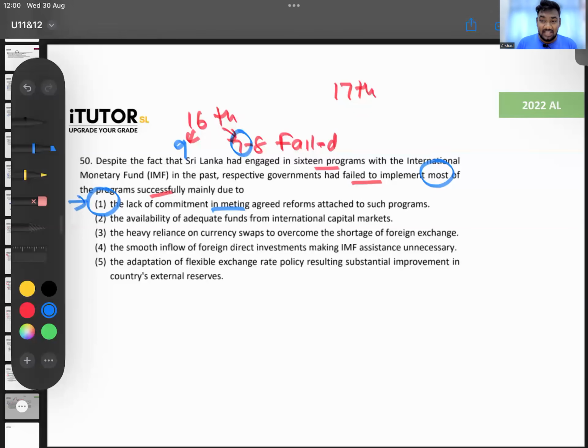So 11 and 12 is done. We have the unit 6 essay questions, 7, 8, 9, and 10. 9 and 10 most likely are small, so we can quickly do it. 7 and 8, we'll try to have a few extra sessions. I'm guessing none of you go to school now, right? Yes, on weekday mornings, we'll try and get that done as soon as possible.